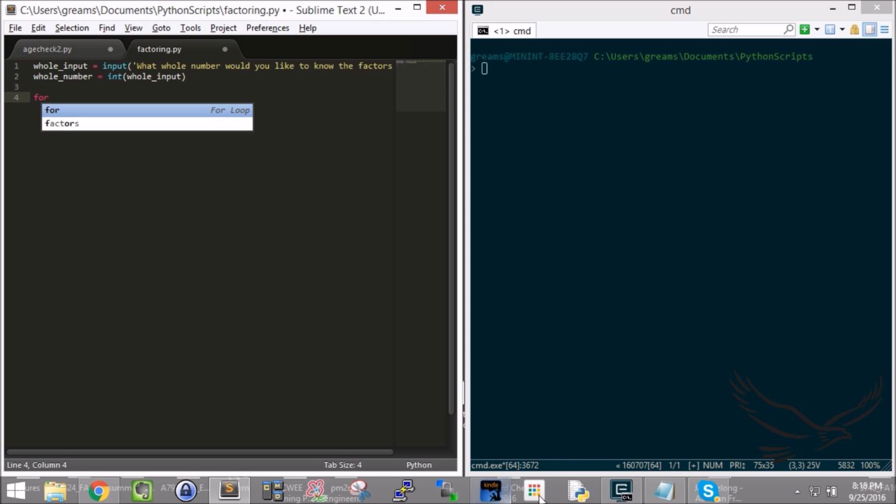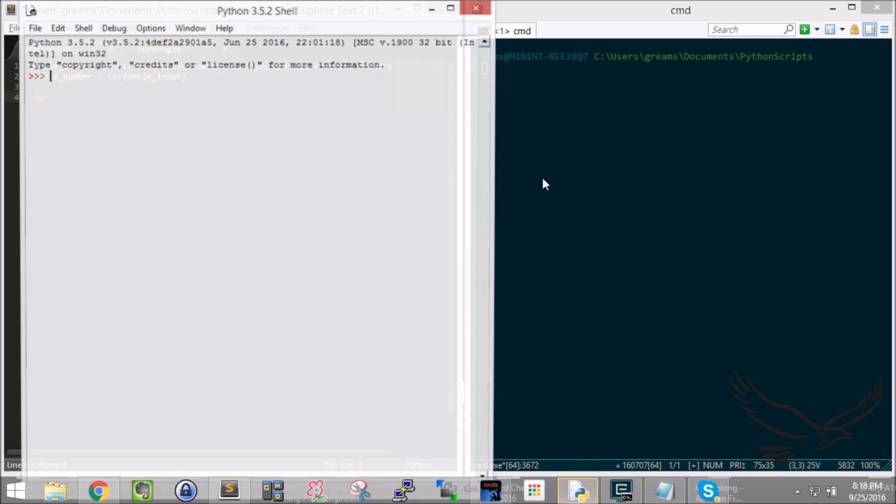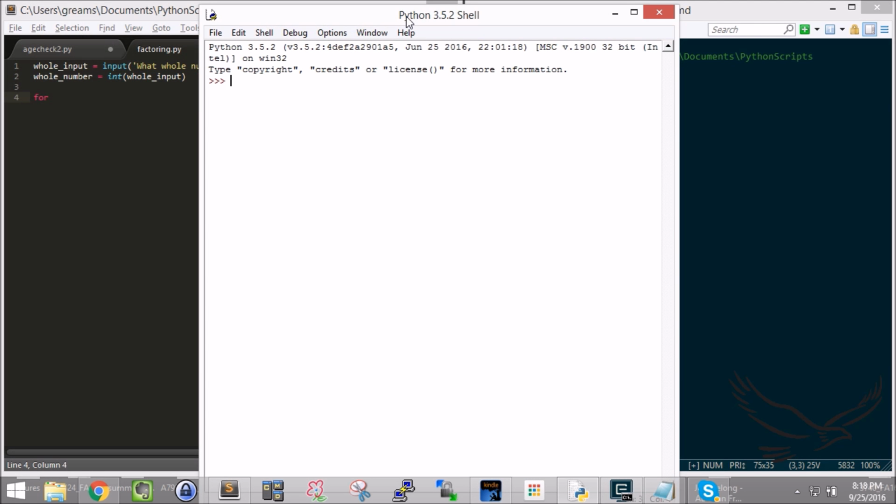So if I were to open up our IDLE program here, let me show you. I'm going to take 7 divided by 2, and I'm going to get 3.5, right? Well, there is a command where I can take the modulus of 7 modulus 2. And what that does is it tells me how many remainders are from 7 divided by 2. In this case, it's telling me there's a remainder of one, right? So I know that there's a remainder when I do 7 modulus 2. So if I take 2 numbers and I do a modulus of them and I produce a remainder that's not 0, that means I've got a problem.